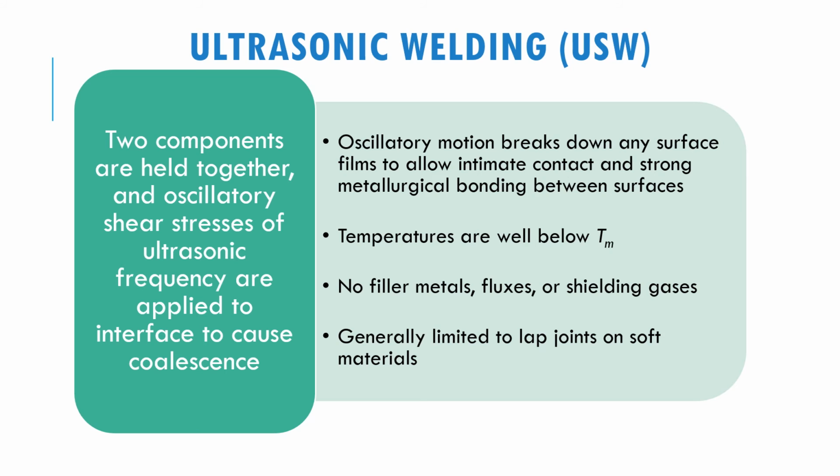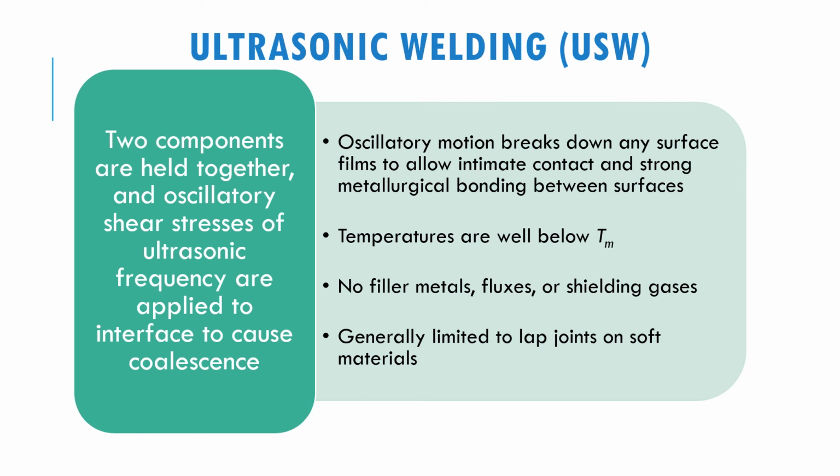So this oscillatory motion breaks down any surface film and then allows intimate contact and strong metallurgical bonding between the surfaces. Usually the temperature used is below the melting temperature and no filler metal, flux or shielding gases are needed. Generally, it is limited to lap joints on soft material.